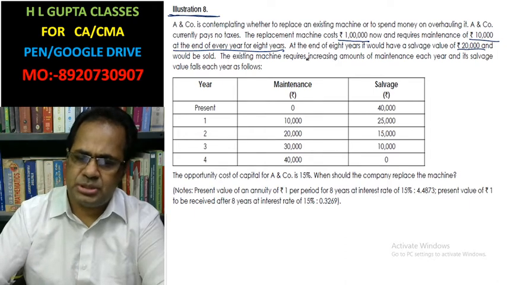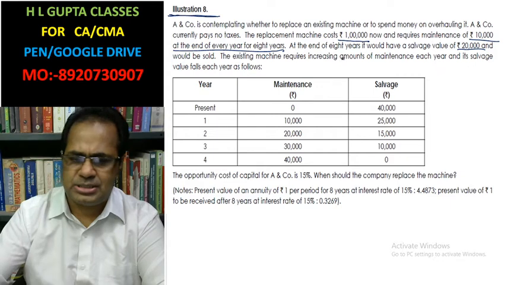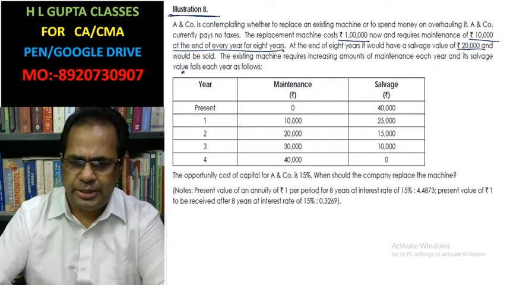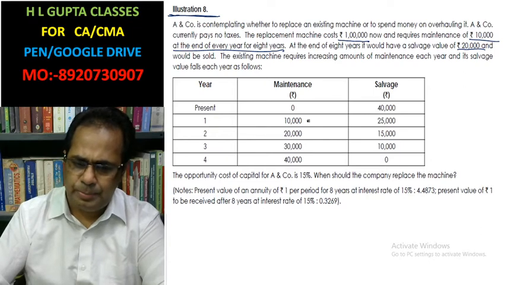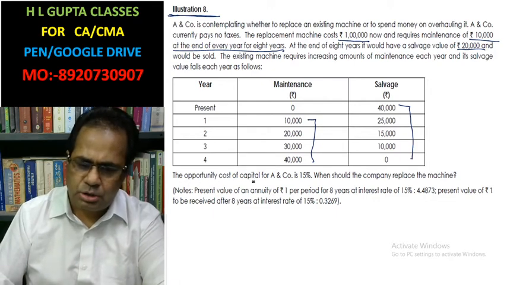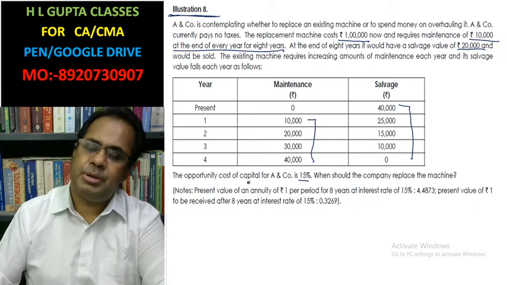The existing machine requires increasing amounts of maintenance each year and its salvage value each year is as follows: 1, 2, 3, 4, these are the maintenance costs and these are the salvage values. The opportunity cost of capital for A and company is 15%. When should the company replace it? These present value factors are given.